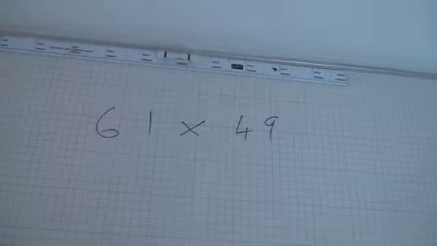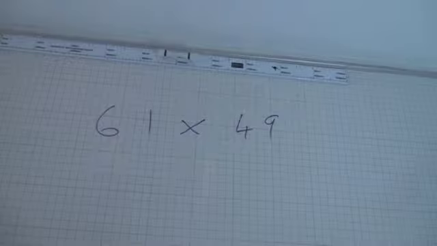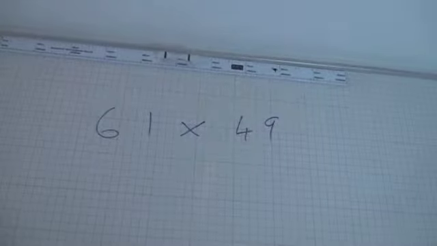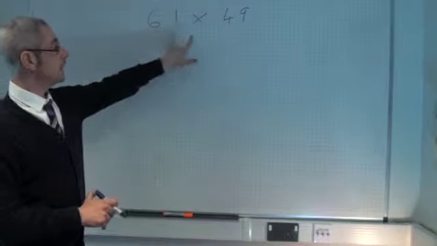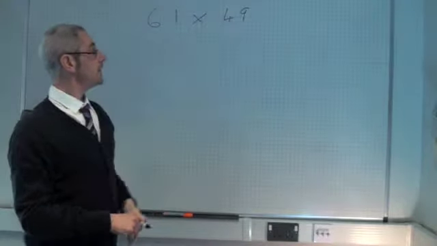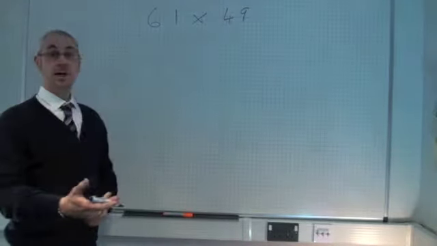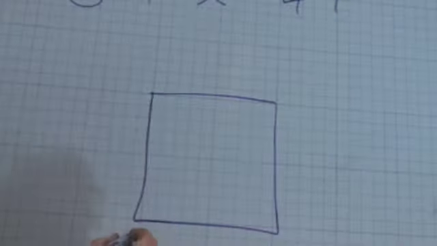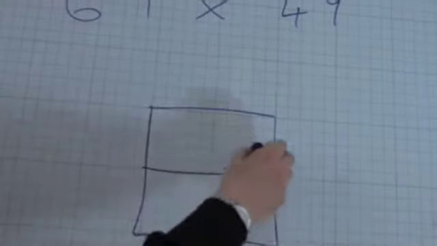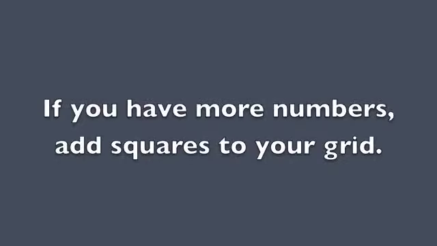So the method I'm going to do is construct a small, simple grid which will help us find the answer. 61 has how many digits, Zoe? 2. And 49 has how many digits, Sarah? 2. So I'm going to draw a 2 by 2 shape, like this. In this case, this grid is a square, and 2 by 2 gives me 4 smaller squares.